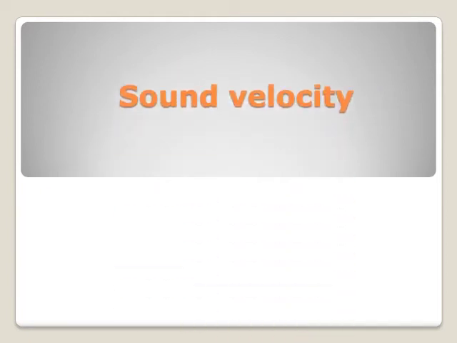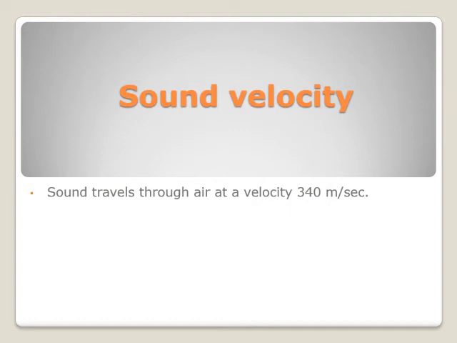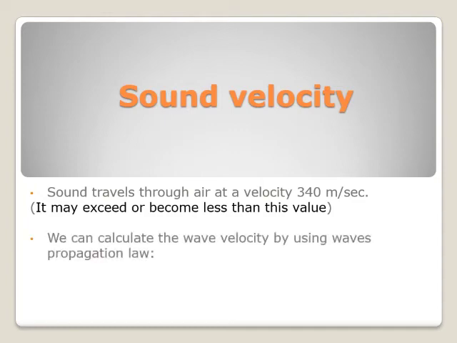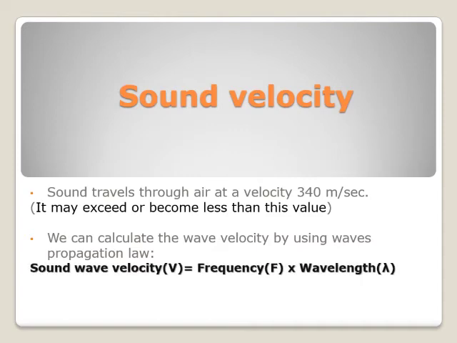Velocity. Sound travels through air at a velocity of 340 meters per second. It may exceed or become less than this value. We can calculate the wave velocity by using the wave propagation law. Sound wave velocity v equals frequency f times wavelength lambda.